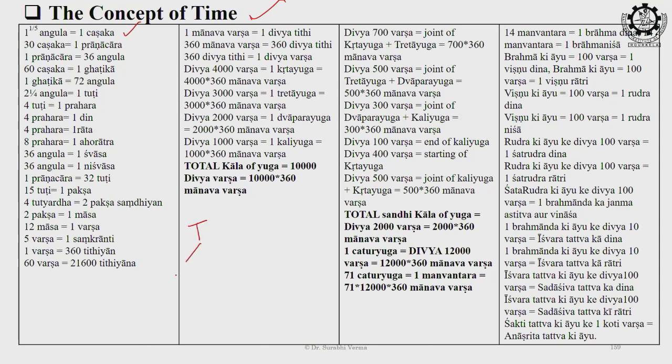Time is basically of two types: one is internal time and the other is external time. Internal time is present inside of us, it is calculated with the breath, and external time is calculated as per the availability